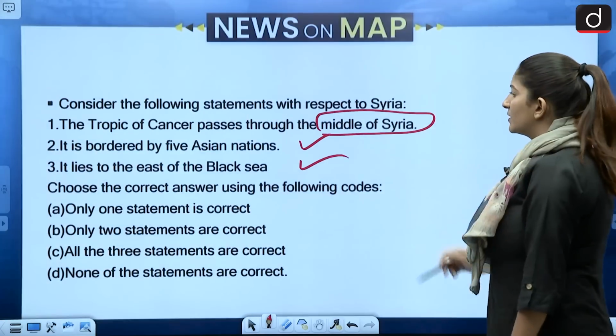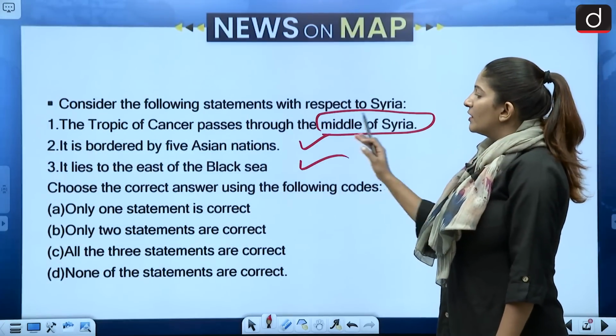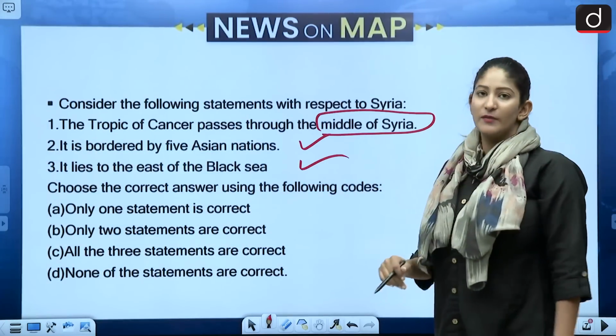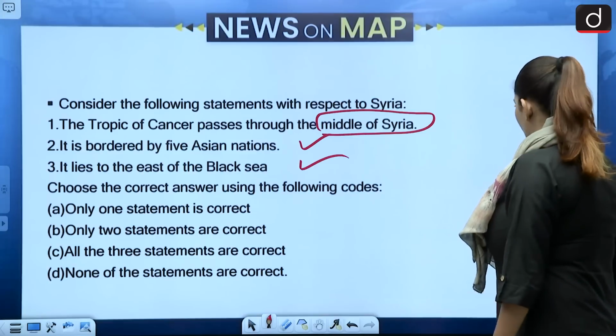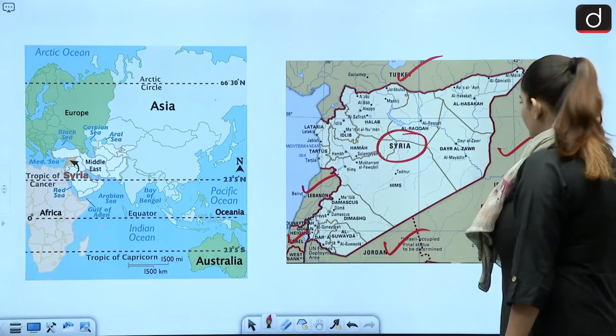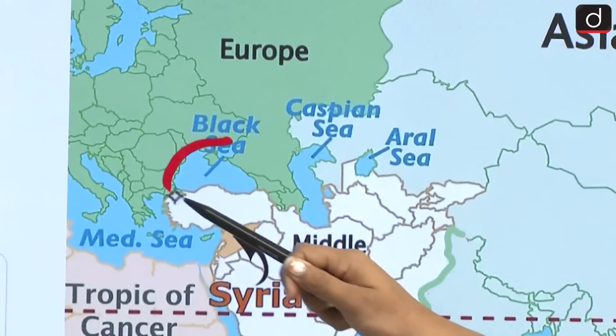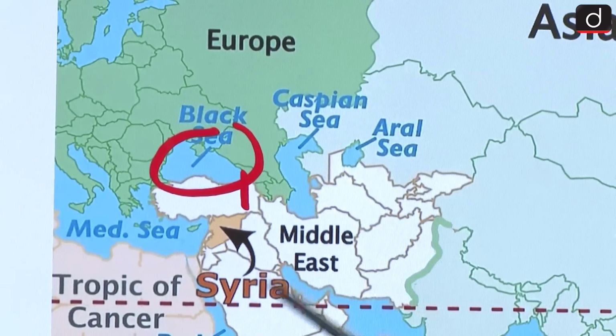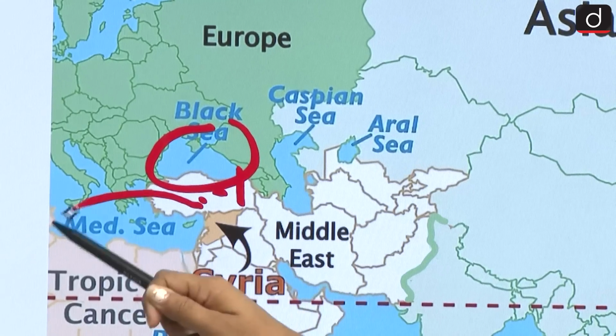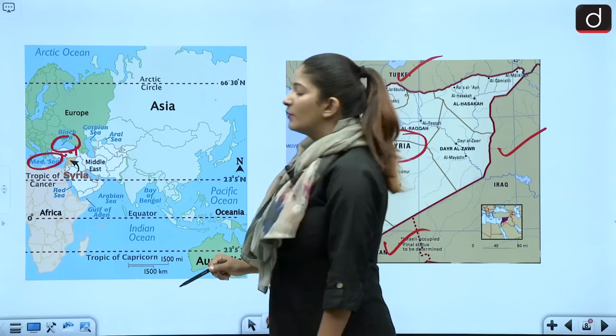Then what does the third statement say? It says it lies to the east of the Black Sea, which is also not correct. Why? Because here you see, here is the Black Sea, and it is to the north of Syria. Although if we talk about the Mediterranean Sea, it is to the west of Syria.